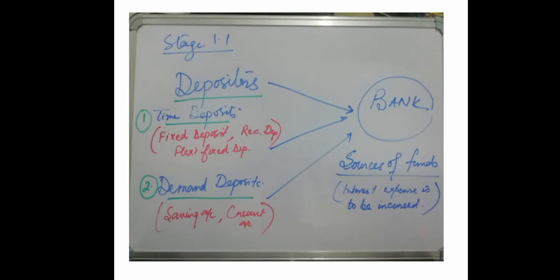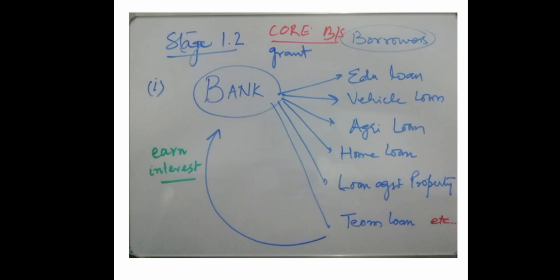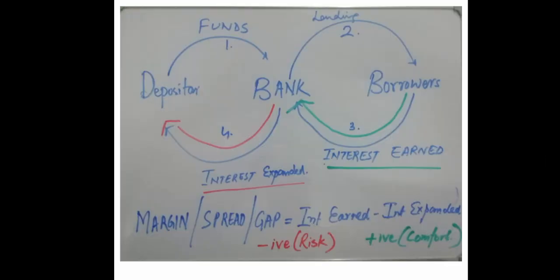In continuation to our previous slide, it got broken in between, so I'm making a second part of it. In this slide, you see depositors have put up their money with the bank, and deposit types are there, time deposit and demand deposit. This is the source of funds for a bank. Next slide is where the bank is utilizing that fund into various loans, followed by another dimension.